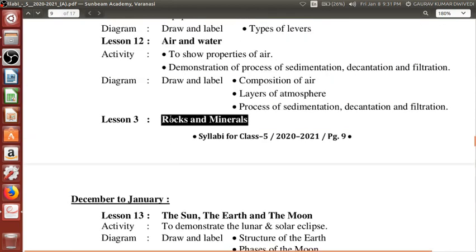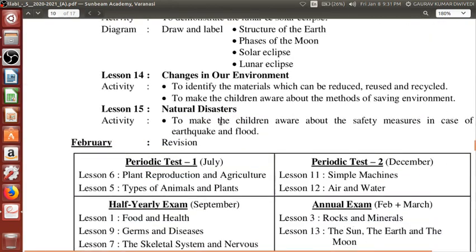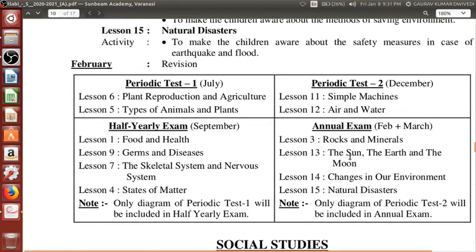and these three chapters, if you can see the syllabus here, along with rocks and minerals of the previous month, these four chapters are coming in your annual exams, that is rocks and minerals, the sun, the earth and the moon, changes in our environment and natural disasters. I would like to remind you to please cross verify it. We have completed rocks and minerals, the sun, the earth and the moon, and we are on the chapter changes in our environment.